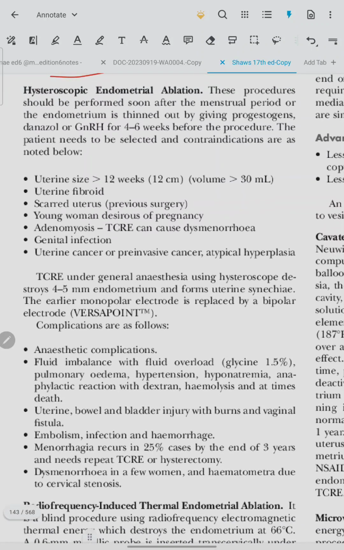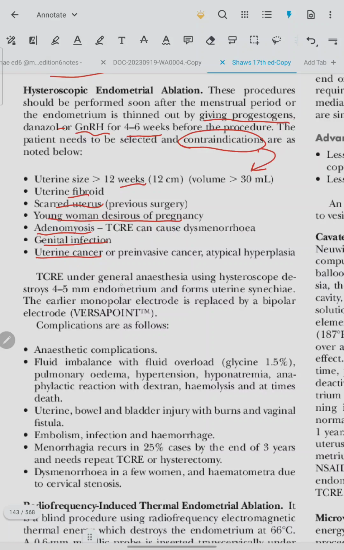Hysteroscopic endometrial ablation. These procedures should be performed after the menstrual period or the endometrium is thinned out by giving progestogens, danazol or GnRH for 4 to 6 weeks before the procedure. Uterine size should be not greater than 12 weeks. Uterine fibroid are the contraindications. Scarred uterus, young woman desirous of pregnancy, adenomyosis, genital infection, uterine cancer are the other contraindications.